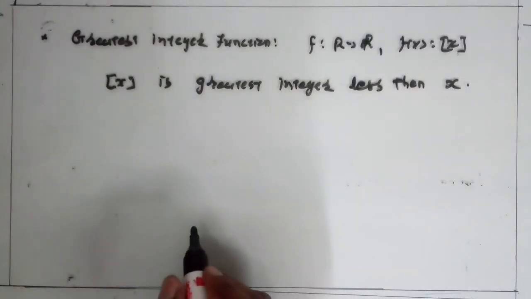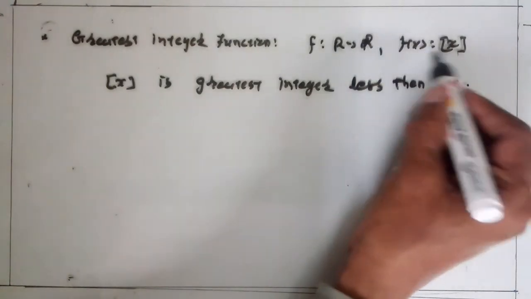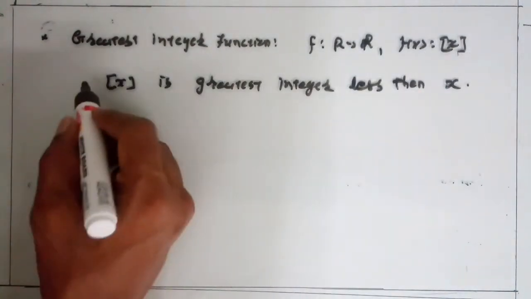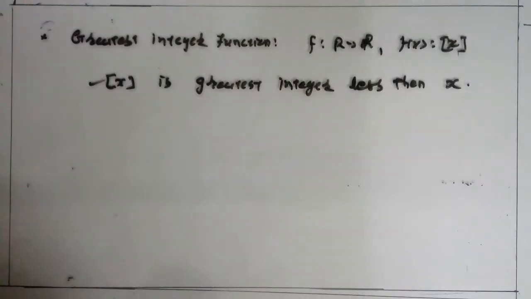Clear? So f from R to R, f of x is equal to box of x, where box of x is the greatest integer less than x, is called the greatest integer function.